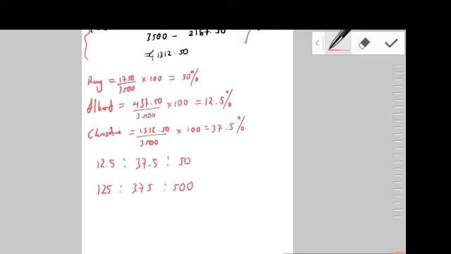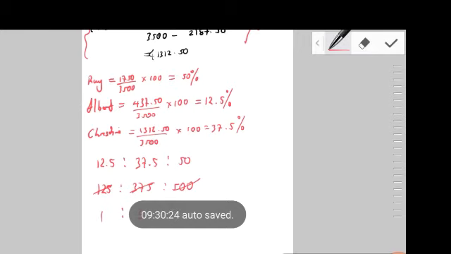If I cancel this down, I get a decent ratio. I could start with 5, or I think we could use 125. 125 goes into itself one time, into 375 three times, and into 500 four times.